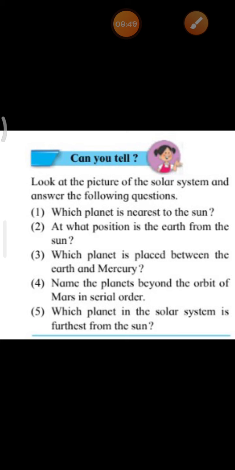Next, we had seen that every planet in the solar system revolves around the sun along a specific path. Children, I had said that path means the road on which they travel, right? And in geographic language, path is called an orbit, the planet's orbit. The sun, which is a star, and the planets that revolve around it are together called the solar system.